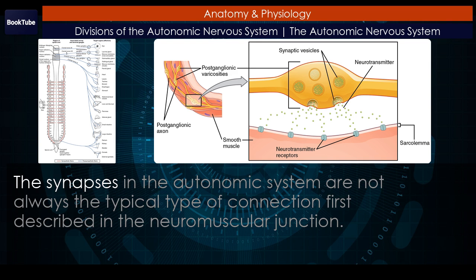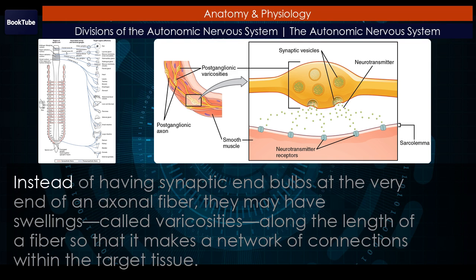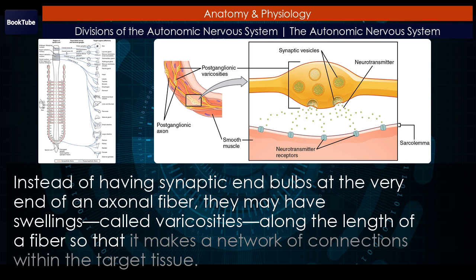The synapses in the autonomic system are not always the typical type of connection first described. In the neuromuscular junction, instead of having synaptic end bulbs at the very end of an axonal fiber, they may have swellings, called varicosities, along the length of a fiber so that it makes a network of connections within the target tissue.